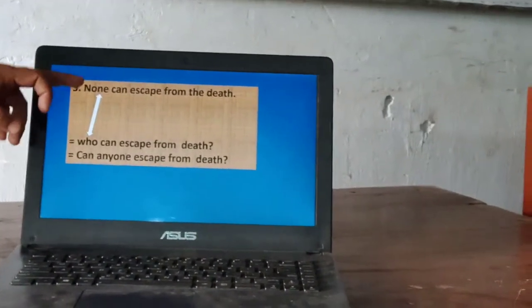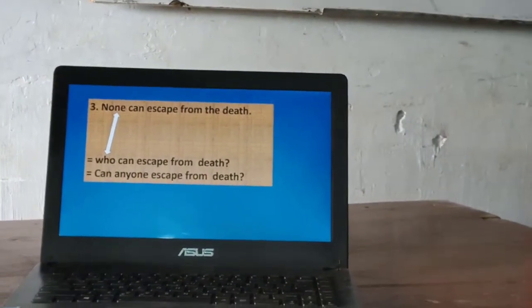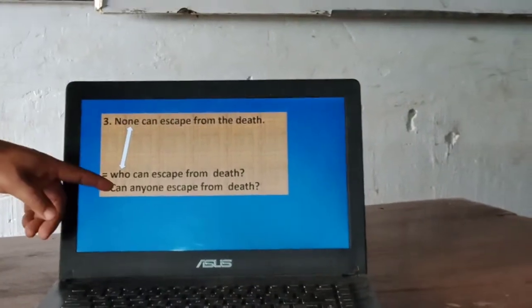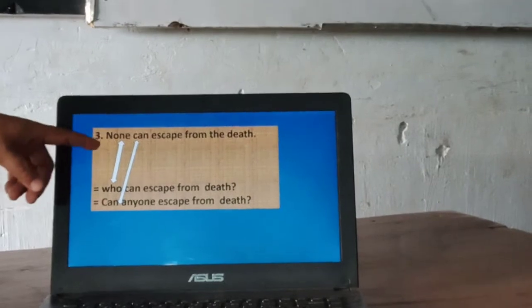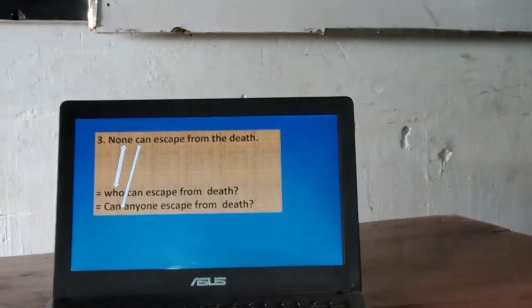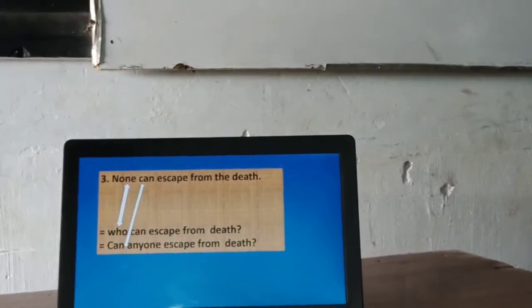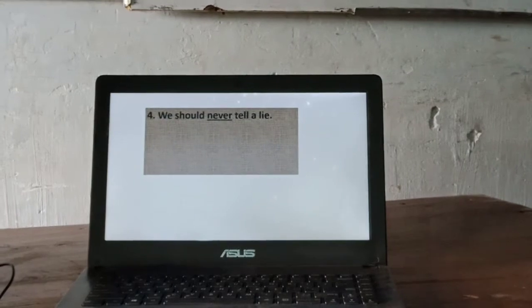Here if we use who instead of none, then it will be okay. We do not need any kind of mode change here. But I can again change it another way. If I bring can to the beginning of the sentence, then I have to bring anyone: can anyone escape from death? Here none has been replaced by anyone, and at last I have given the interrogative sign.